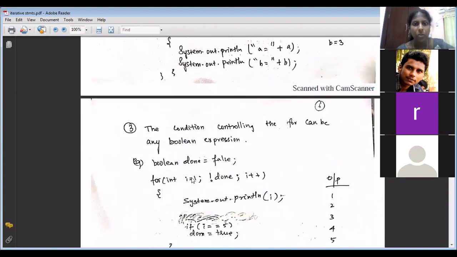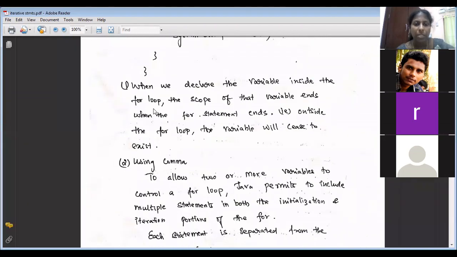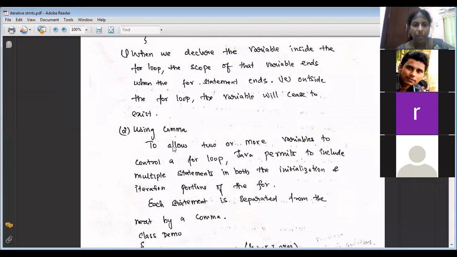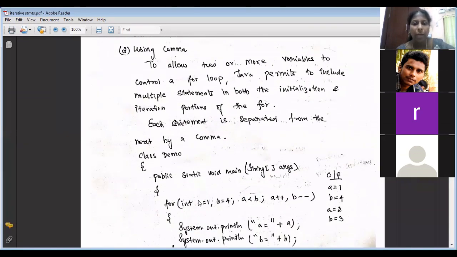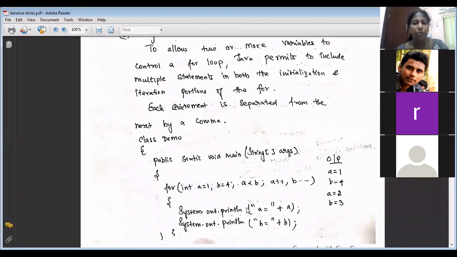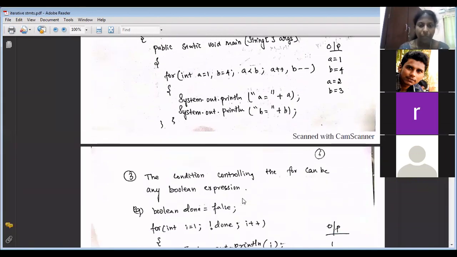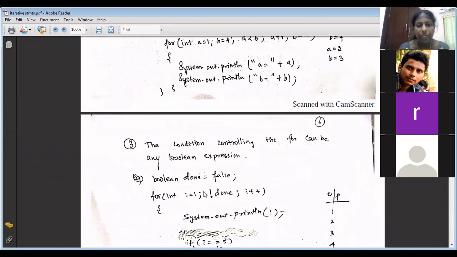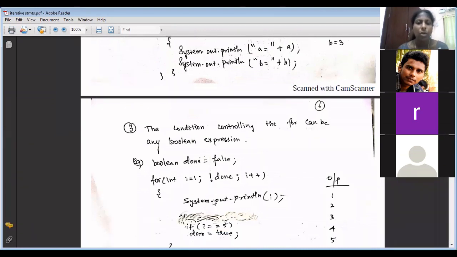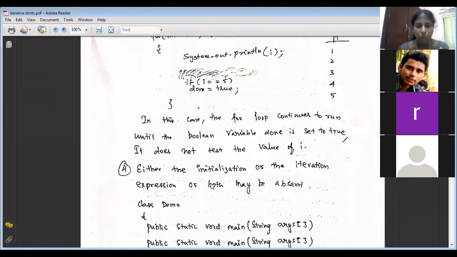First point is the scope of the for loop restricts within the for loop. When the for loop ends, the variable will not exist. Then using a comma, you can have multiple declarations in the first segment and multiple updates in the last segment. But in the second segment, if you want to have multiple conditions, then you have to use a logical operator. Third one, it is not necessary that the Boolean expression should always involve the loop variable. It can be any expression that gets evaluated to true or false.